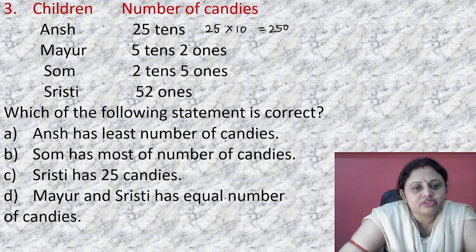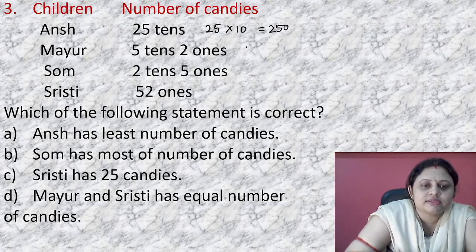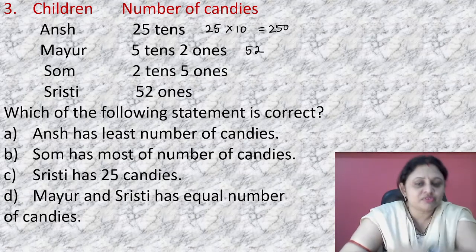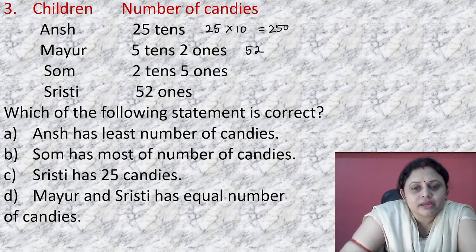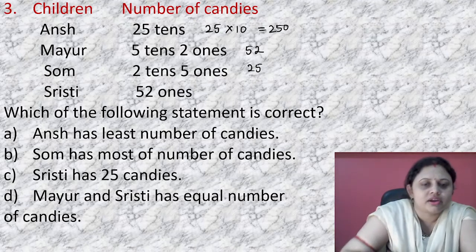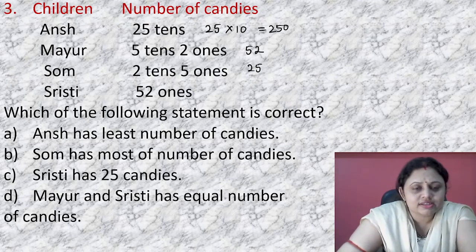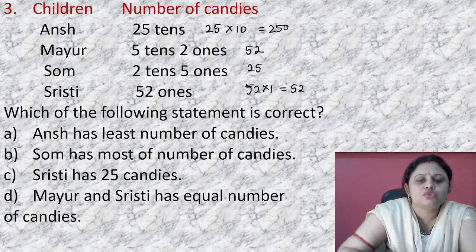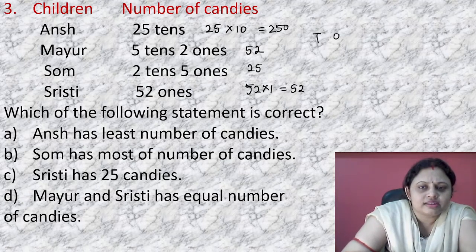Mayur, 5 tens 2 ones, that is 52. Then 2 tens 5 ones, that is 25. You must be knowing how to write these numbers. Then 52 ones. 52 ones means 52 into 1, that is equal to 52. Okay, here you can write tens and ones: 5 tens, 2 ones. Then here 2 tens, 5 ones.